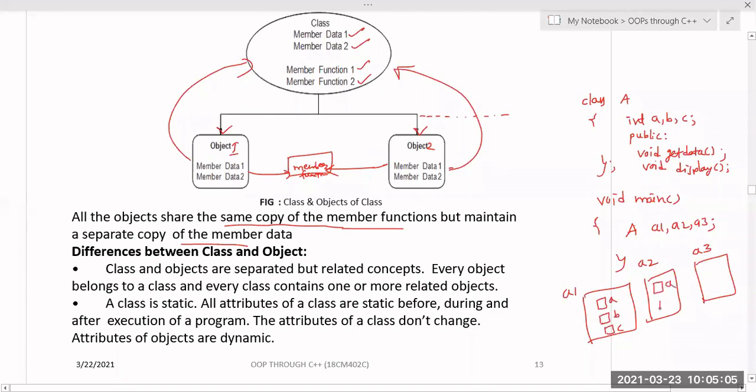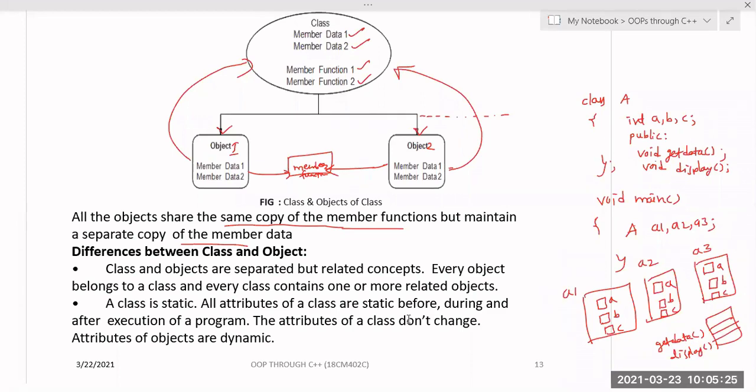And for this also A, B, C. So three memory locations will be allocated, A, B, C. For these variables, separate memory will be allocated, but the functions, get data and display, both are the two functions. These are there within the memory. Both these member functions are there in the memory, so all of them will share these functions. All of them will share this memory location.